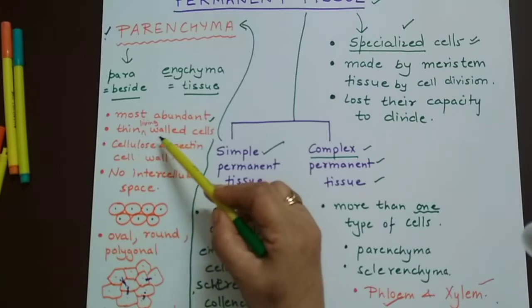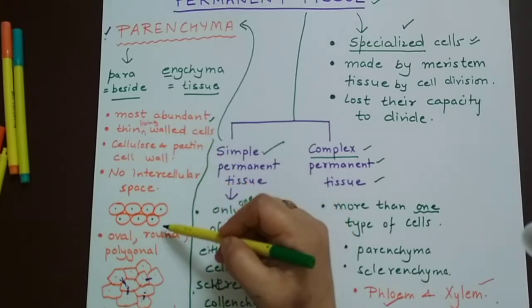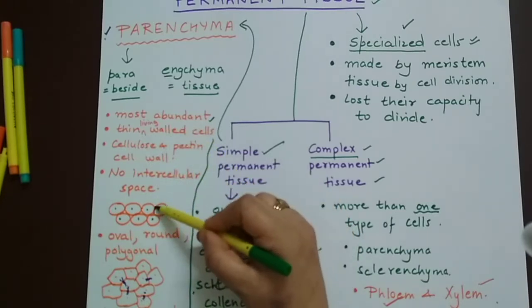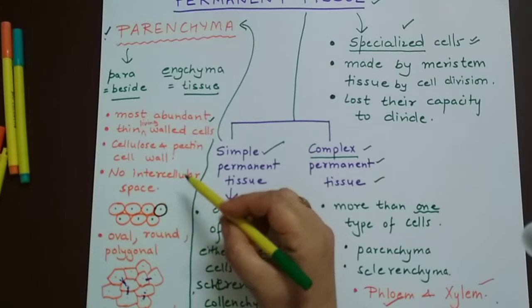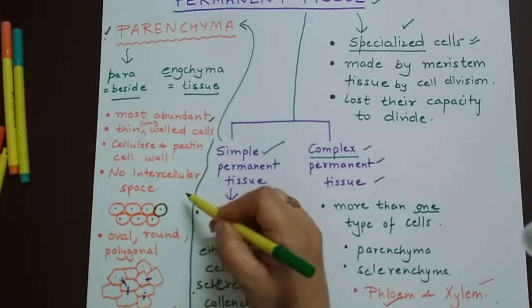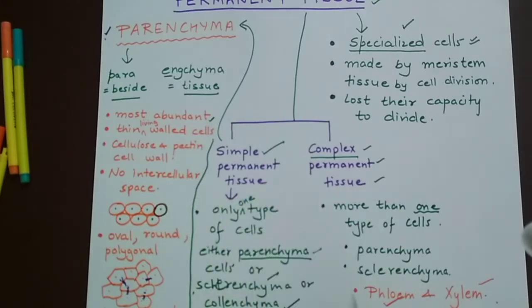Then let's see their characteristics. They are thin walled, which means their walls have no thickenings. Simple cellulose walls are there. Then generally there are no intercellular spaces between the cells of this tissue, and if intercellular spaces are there, they are very small. If we talk about shape, they are oval, round, or polygonal. They are of different shapes, and they are living cells.